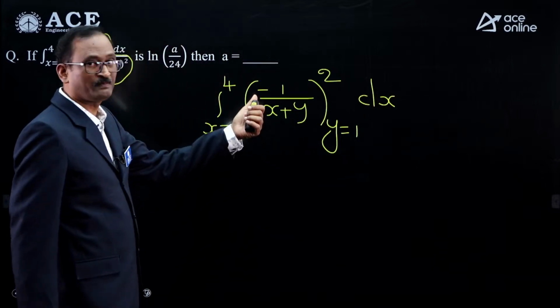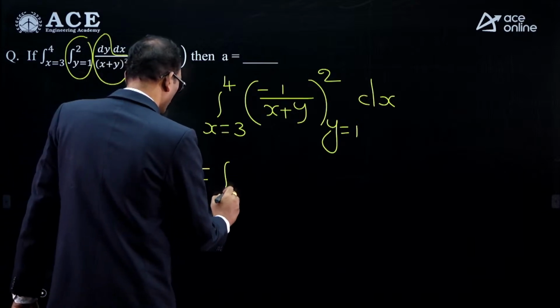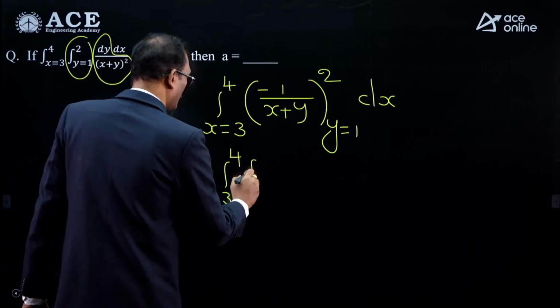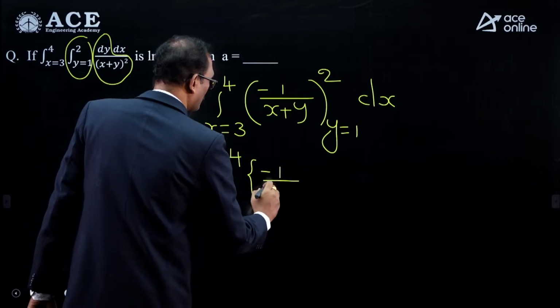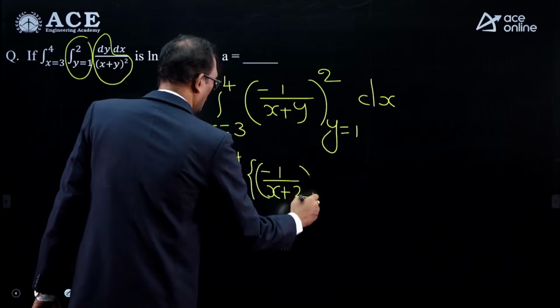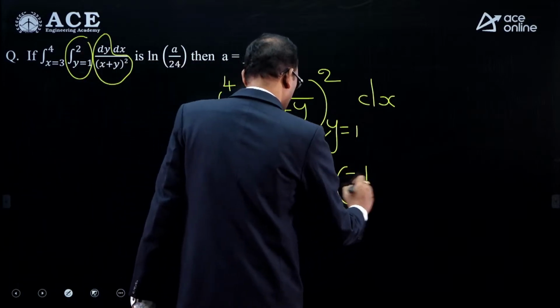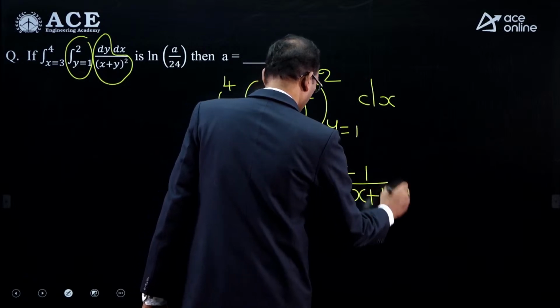Now replace y by the upper limit 2, minus y by the lower limit 1. Therefore it becomes, x limits 3 to 4, minus 1 by x plus 2, minus, replacing y by the lower limit 1, minus 1 by x plus 1.